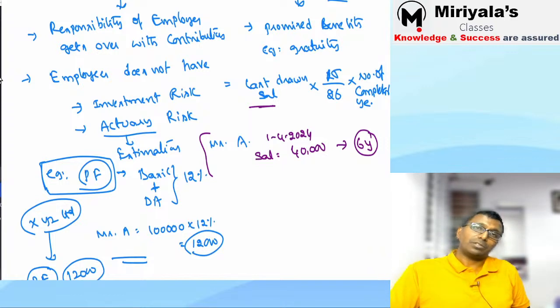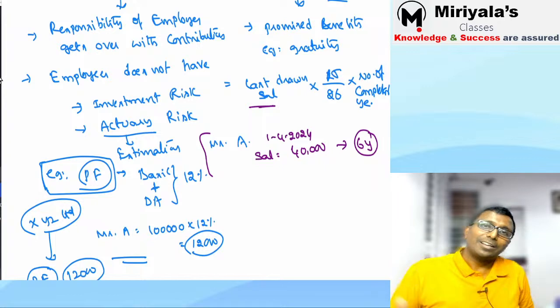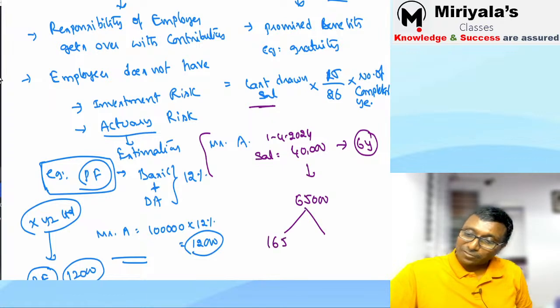How do I know? Am I an accountant or an astrologer? Correct. I can imagine something, but that is not true. Agree. Suppose I'm expecting it will become 65,000 rupees, so I made an expectation. Correct. What can it be on the last day? This 65,000 may become 165,000 also. This may become 55,000 also.